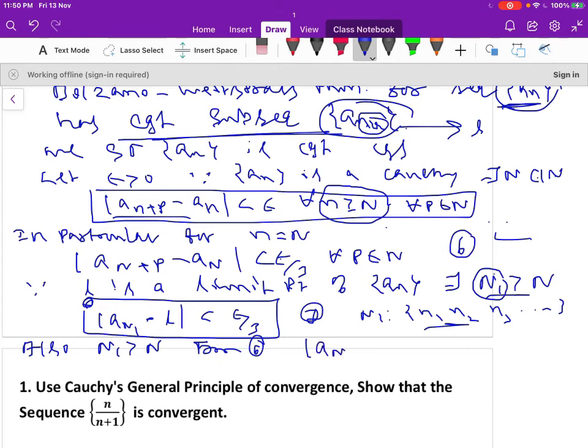You can write modulus of a_n1 minus a_n less than epsilon by 3. This is equation number 8.